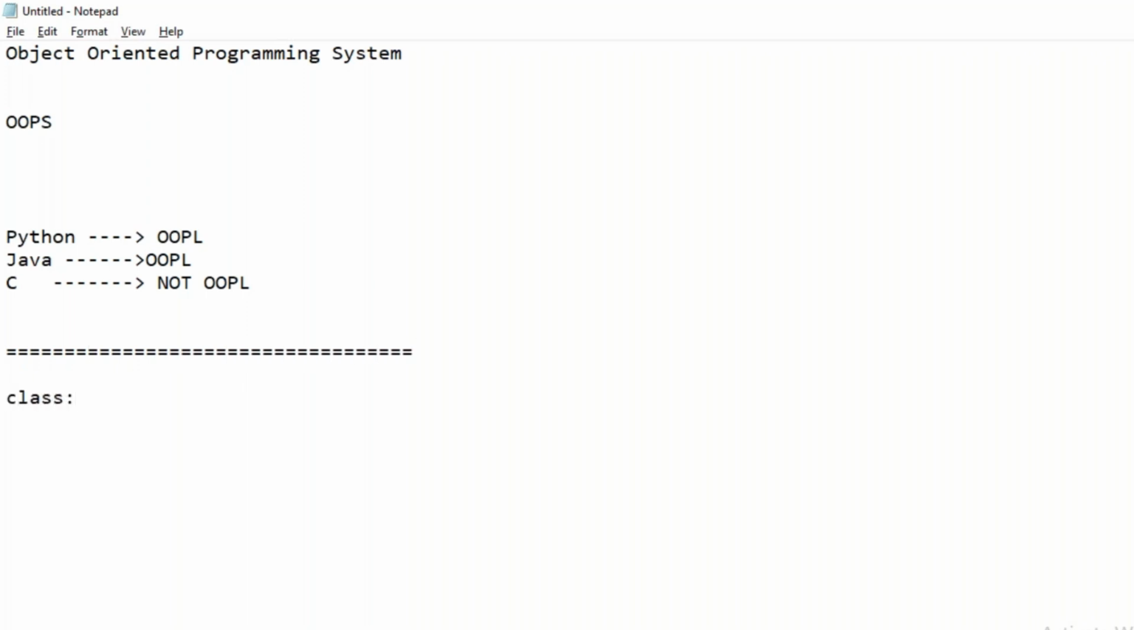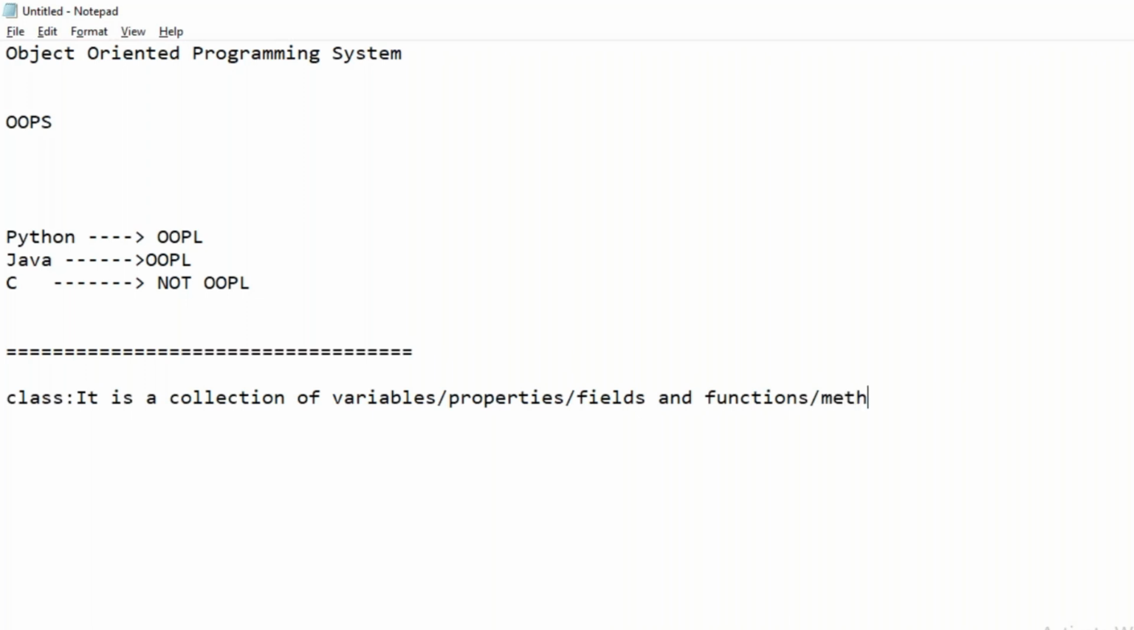A simple definition for the class is, it is a collection of variables and functions. Functions, methods, function definitions, anything is the same. We can also call variables properties or fields. And we can call functions methods, behaviors, function definitions, anything is okay. A class is a collection of variables and functions.